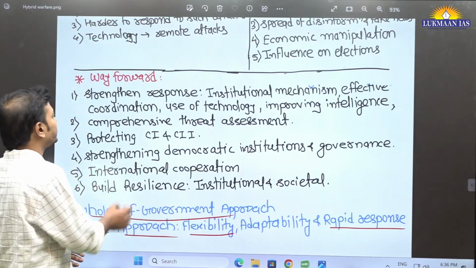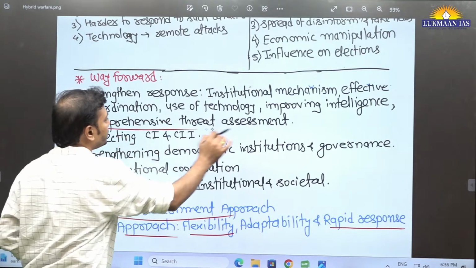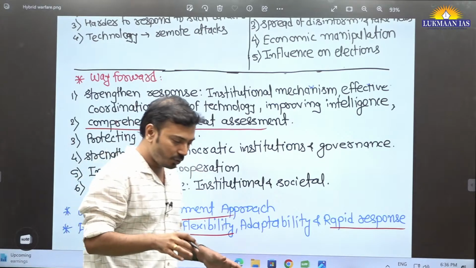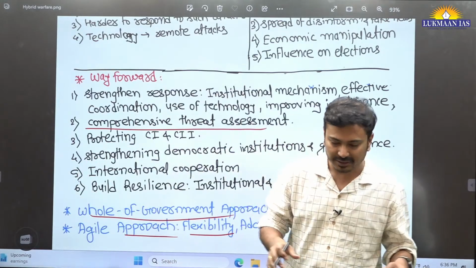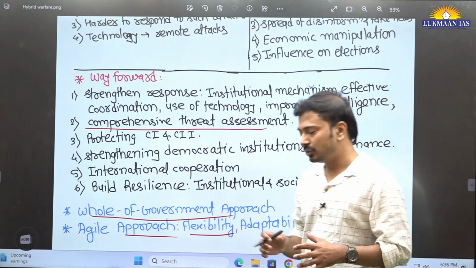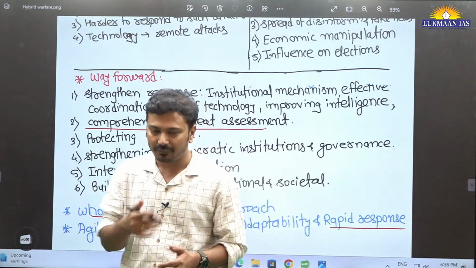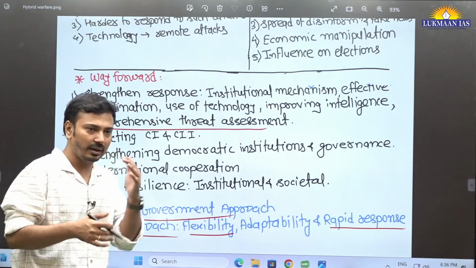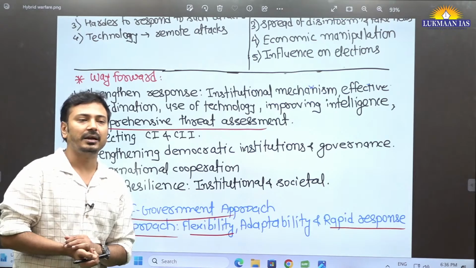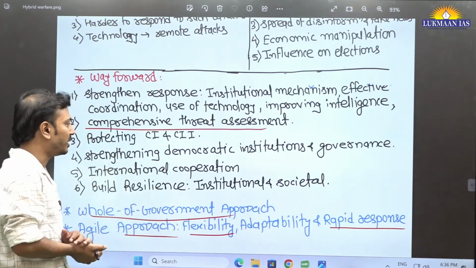Then, of course, there should be a comprehensive threat assessment regarding hybrid warfare, in which different domains of such warfare are being used by external state and non-state actors. Along with that, we should also understand the level of threat, whether it is a small initial level threat or whether it needs to be dealt with a hard approach, hard response.